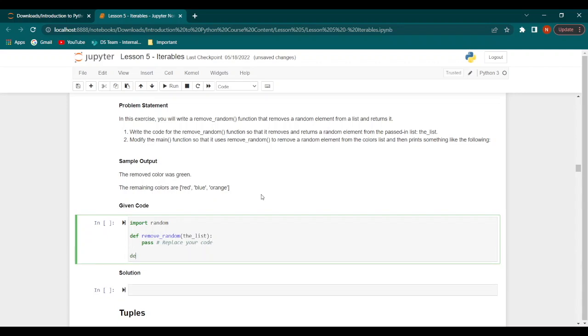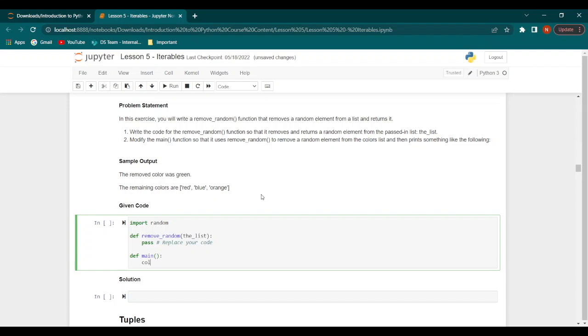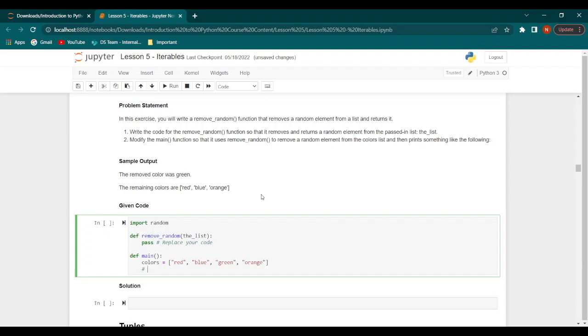And likewise, we would define the main function, and we would have colors, and we would have a list of colors: red, blue, green, and orange. And once again, this is where we would replace our code.